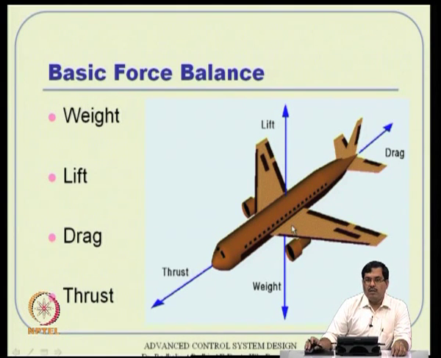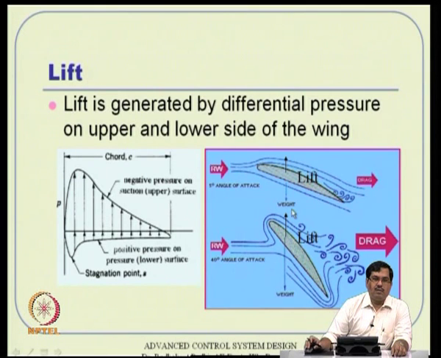So, we need to see how these forces are generated actually. Weight is obviously very obvious. Okay, there is a mass and then there is gravity. So, because of that, an mg force is acting downwards. So, that is kind of obvious actually. Let us see the other three. First thing is, how do you counteract that by lift? How do you overcome the effect of weight by lift? So, lift is generated by differential pressure on the upper and lower side of the wing actually.